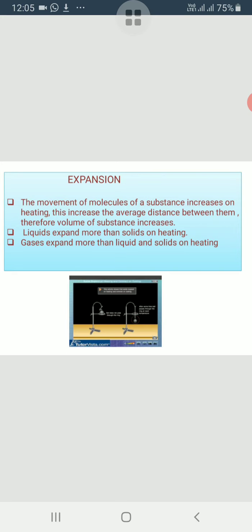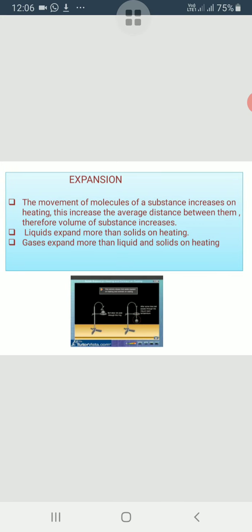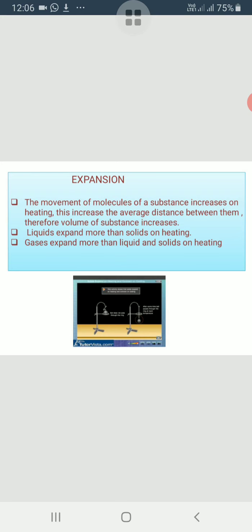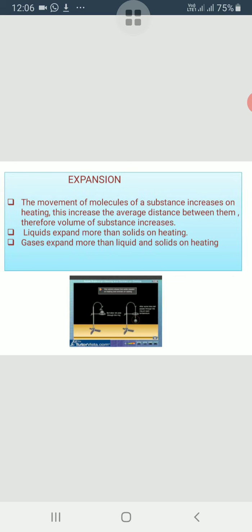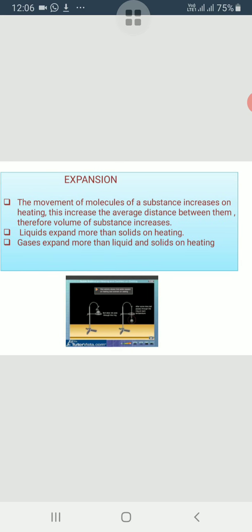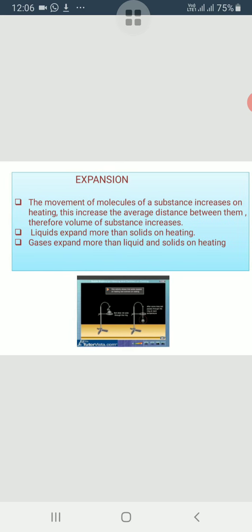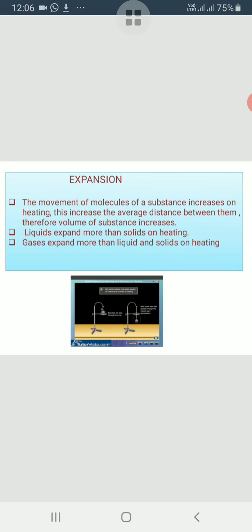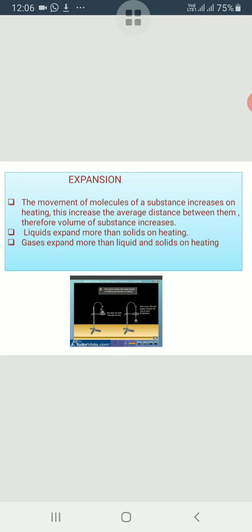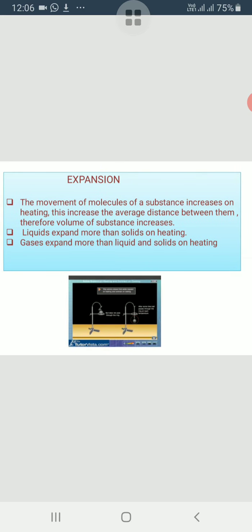It can be explained by doing an activity. You can see in the picture given below the apparatus of ring and ball, known as the ring and ball apparatus. It consists of a metal ring and a metal ball. At normal temperature, the ball just passes through the ring. Now heat the ball and try to pass it through the ring.